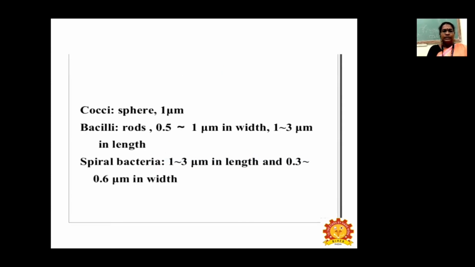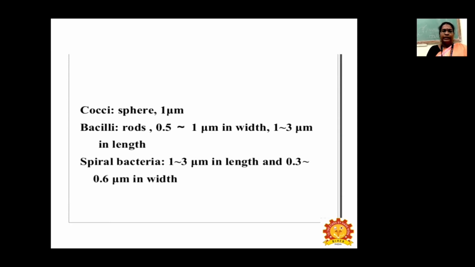Let us see the different shapes of bacteria, which have different measures. For example, the cocci group of bacteria are spherical in shape and measure about 1 micrometer.